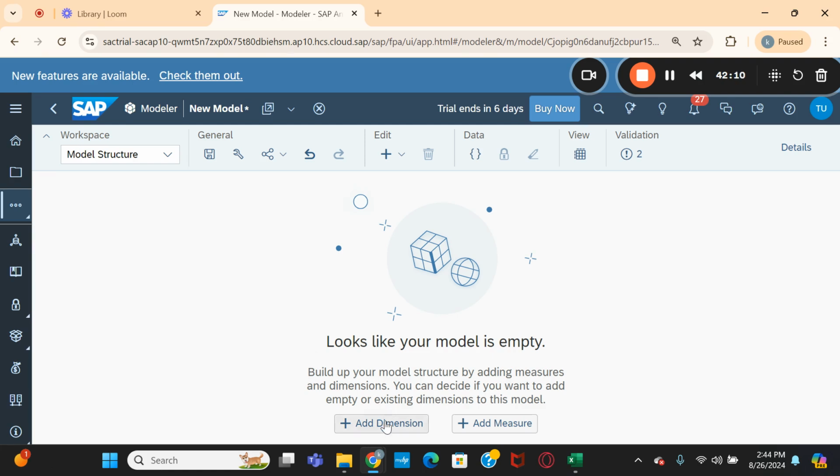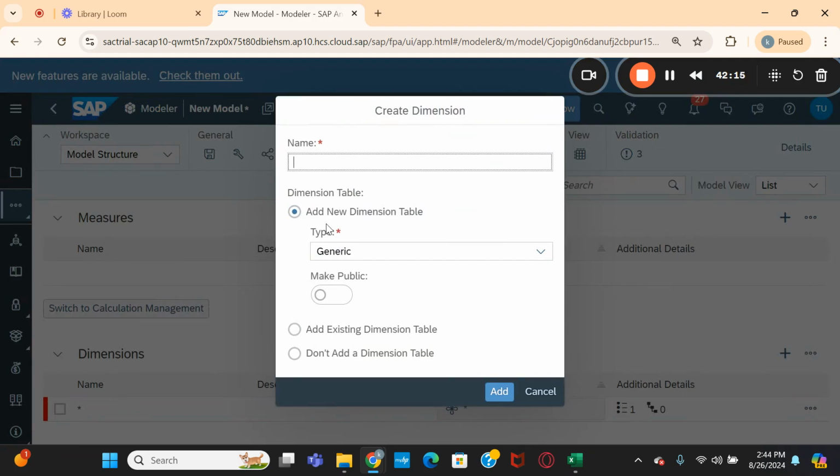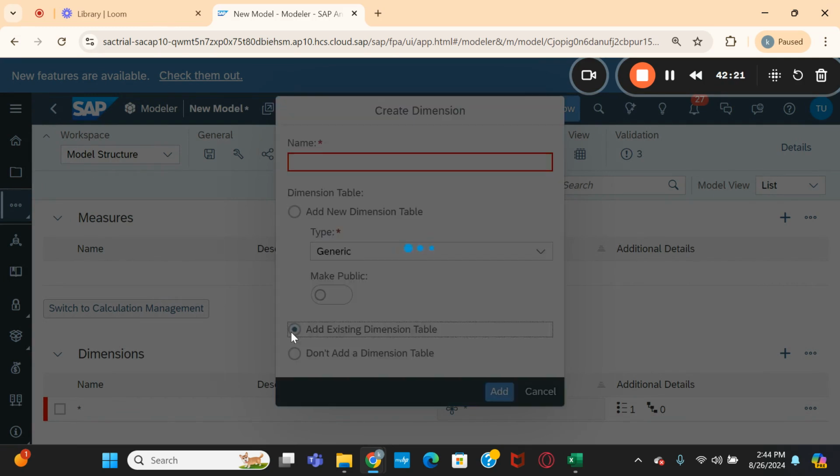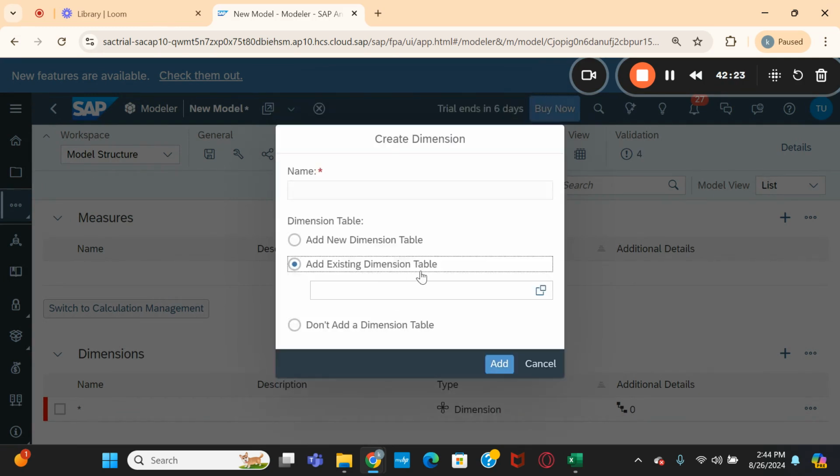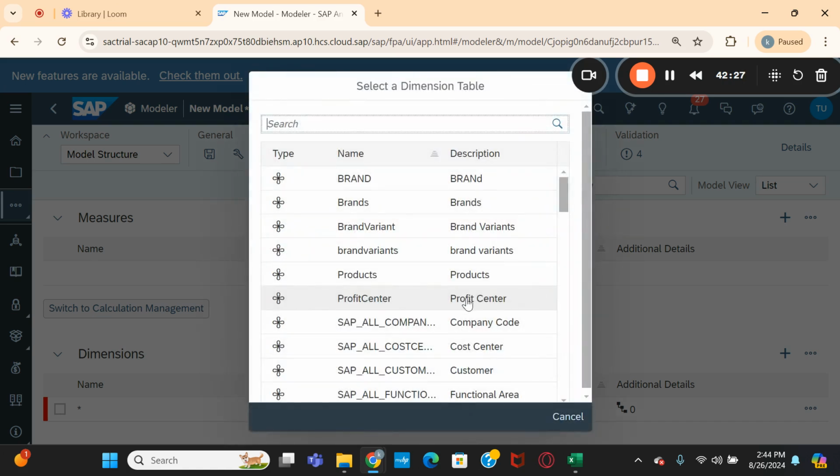So here I am adding some required dimensions. Once you click on add dimension, you can see create dimension. You can create the dimension or you can add an existing dimension. We have added existing dimensions.